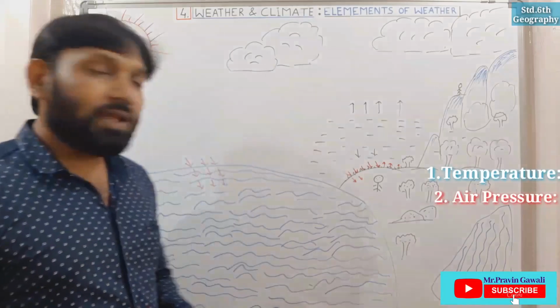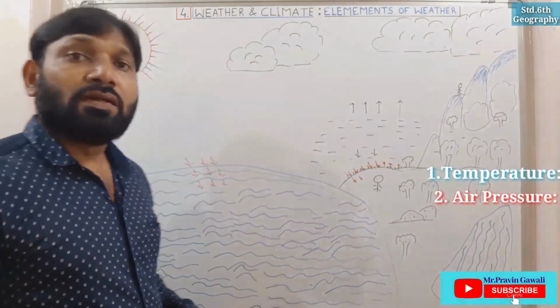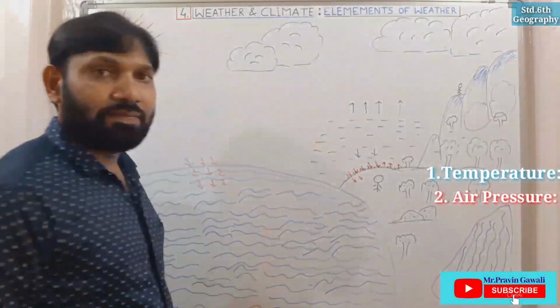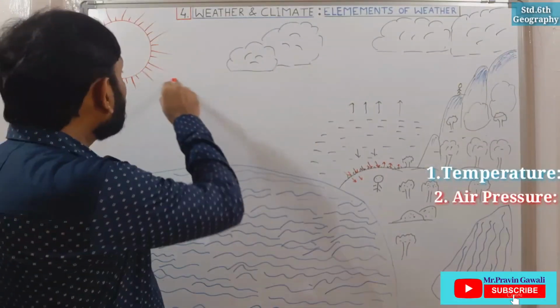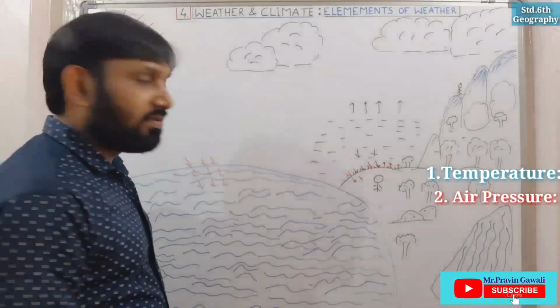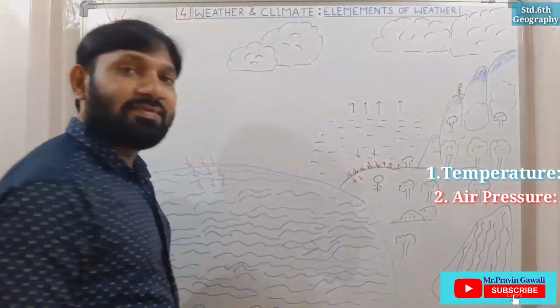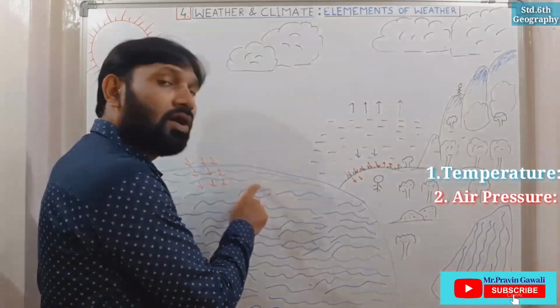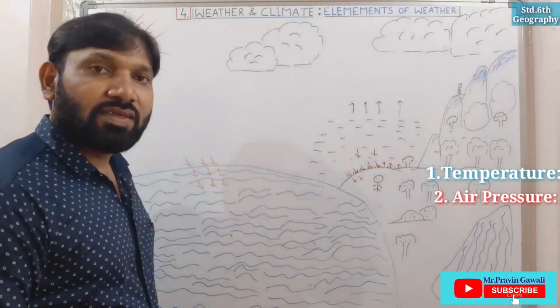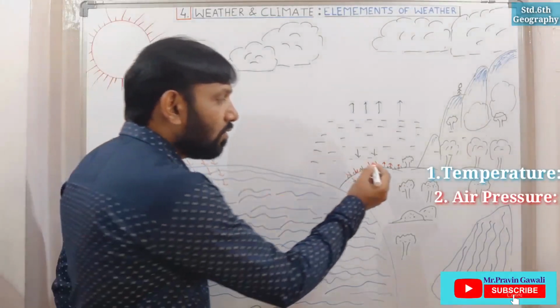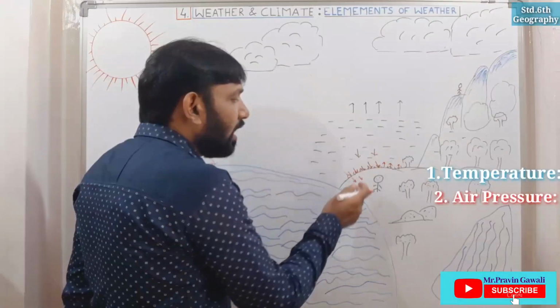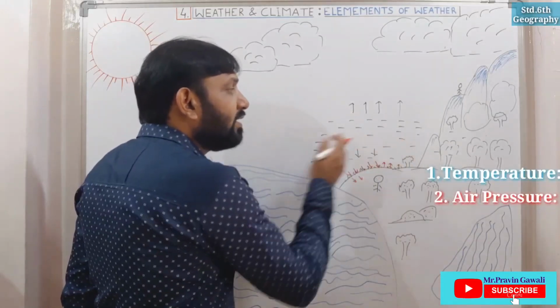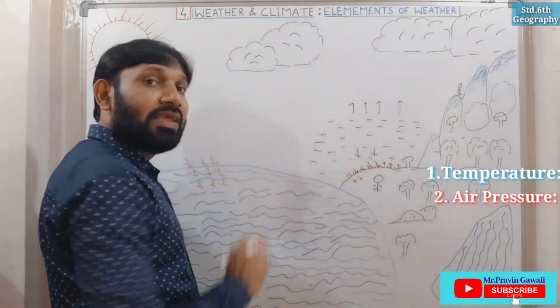Now see what happens when the surface gets heated. I told you that because of the sun rays, the surface of the earth gets heated quicker than the water of the oceans. When it gets heated, the air near the surface also gets heated.